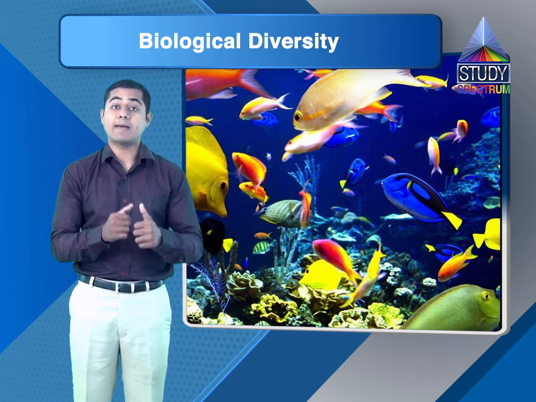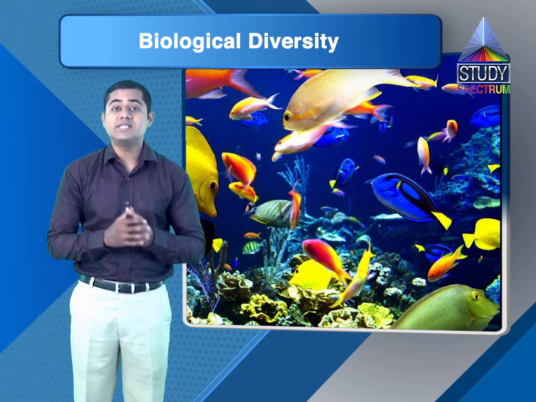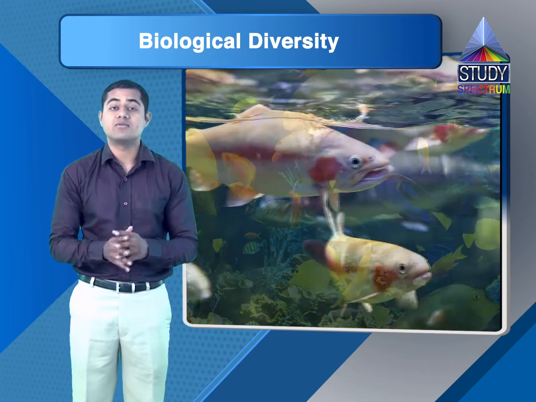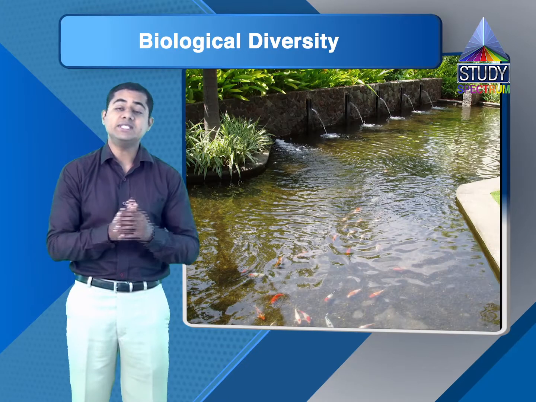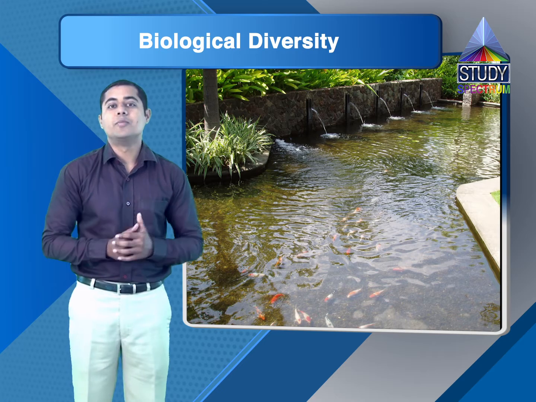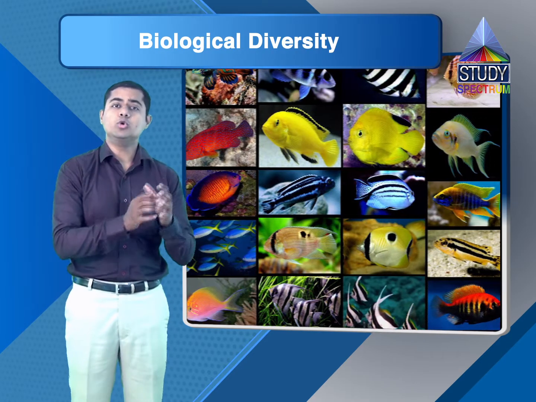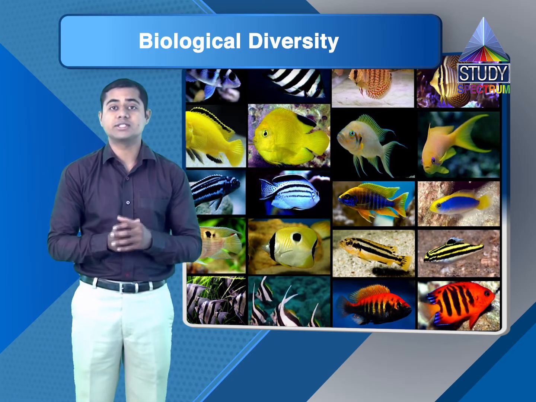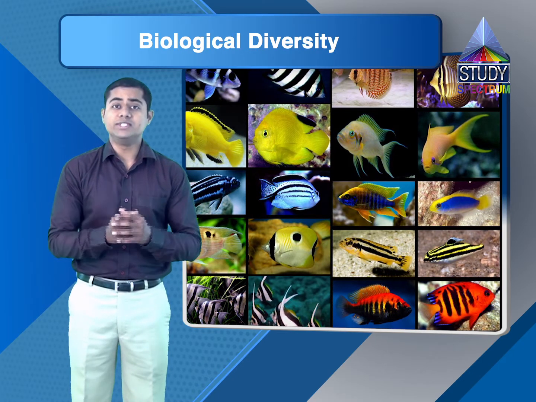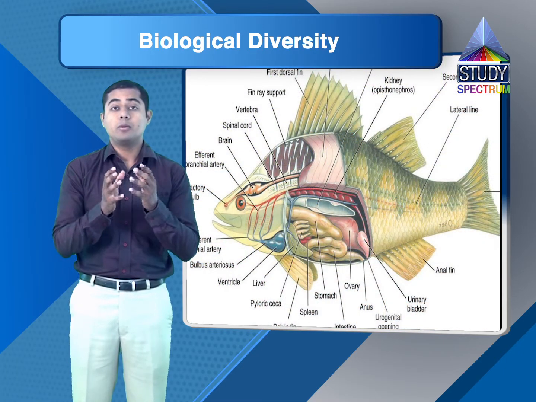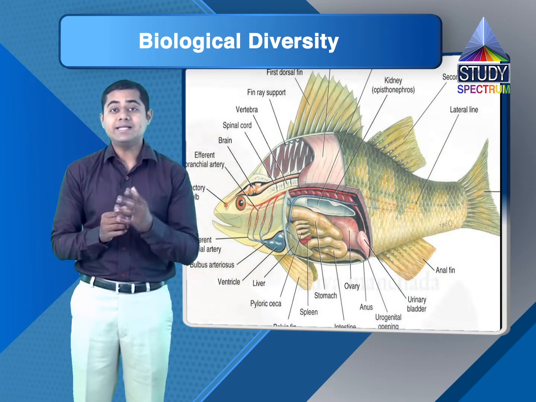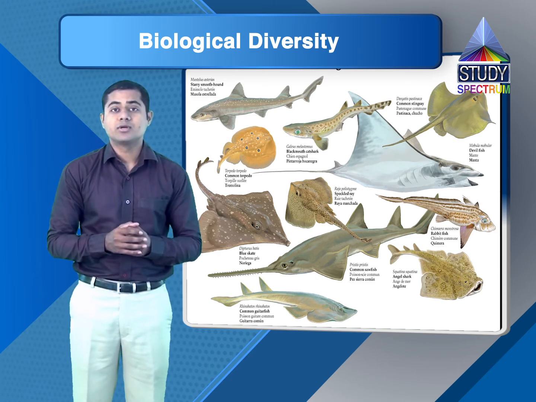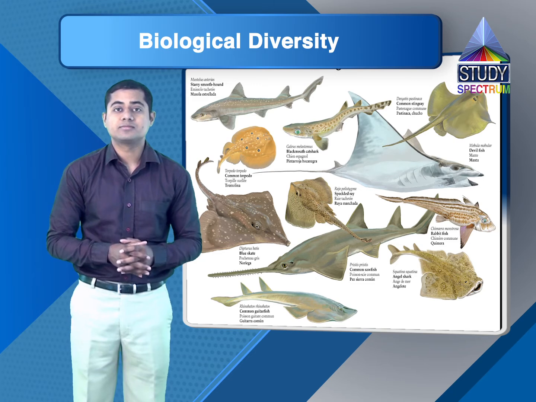If we start looking at their habitats, a few of these species of fishes live in sweet water. They are found in the rivers, they are found in the ponds. But a few of the fishes are marine fishes. They are found only in the oceans, only in the salt water. If we start looking at their body structure, a few of them are bony fishes. Their skeleton is made of bones, but a few of them are cartilaginous fishes. Their skeleton is made of cartilage. Those are not as tough as bones.